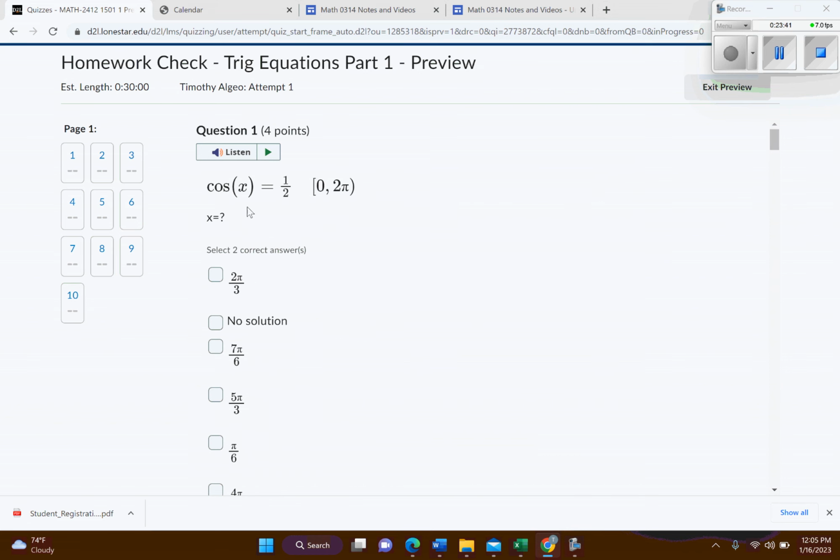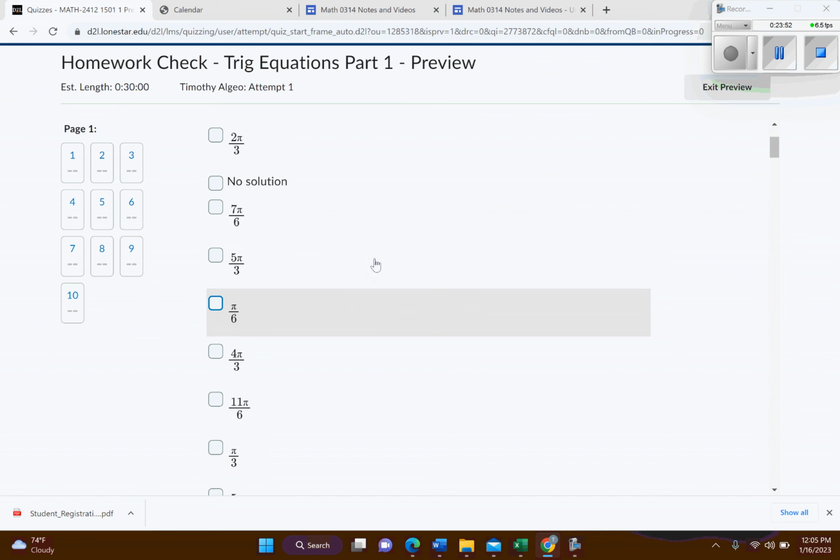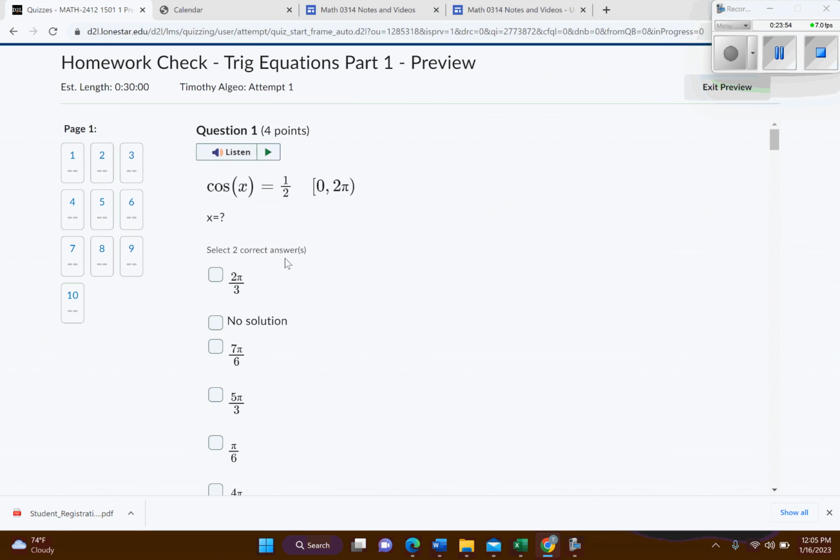Here we go. So right here, cosine of x equals 1/2. Here are your parameters, from 0 to 2 pi. So what value of x would give you the value of 1/2? And so select two correct answers. And so once again, that kind of refers to your unit circle and stuff like that.